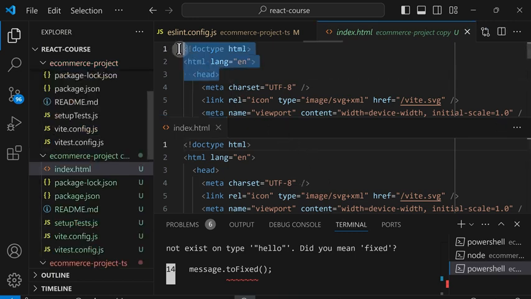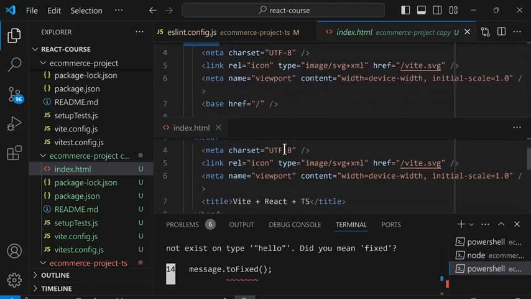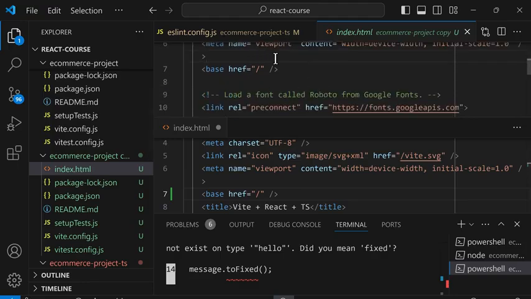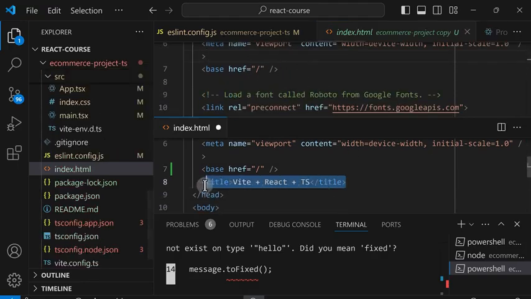So first, the first 3 lines here, we did not make any changes, so we can skip them. And then here, the next 3 lines, we also did not make any changes, so we can skip them. And here, we added a base element. So we're going to select this and copy. And in the TypeScript version, we're going to paste that change. And here, we also deleted the title. So in the TypeScript version, we're also going to delete the title.